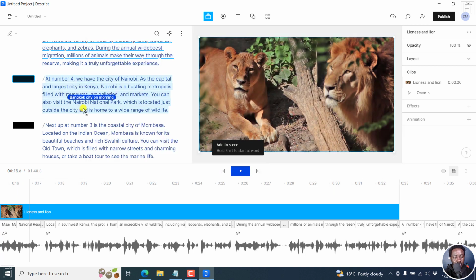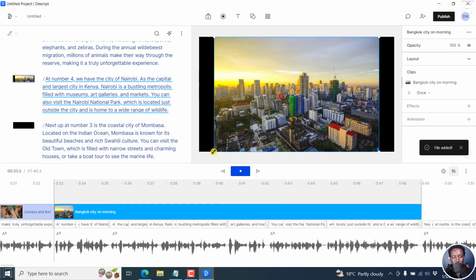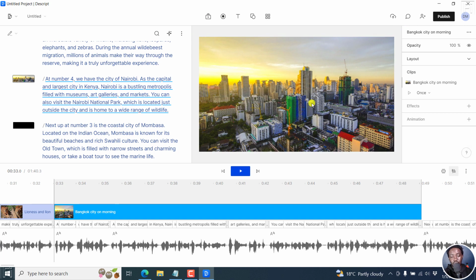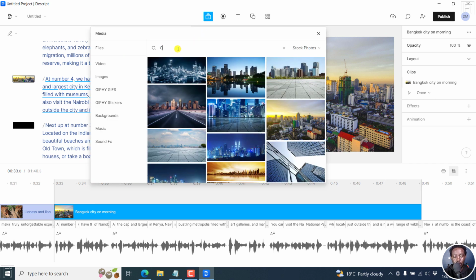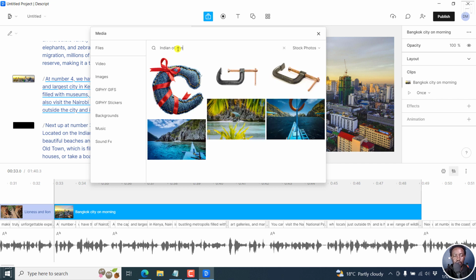So you can actually just drop this here because that's a little bit smaller, and then that's going to be added. Make sure that it fills in the way you want it to be, and you can mix it up, and then we can go to the next scene where we go and look for something like Indian Ocean. Let's see if we have that.